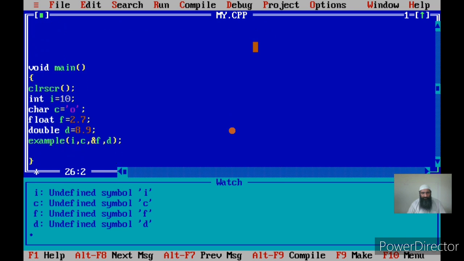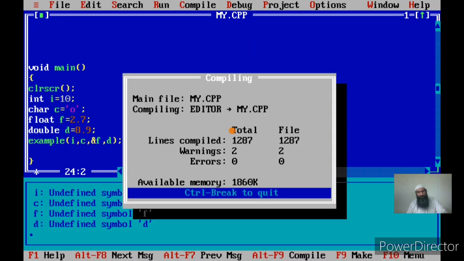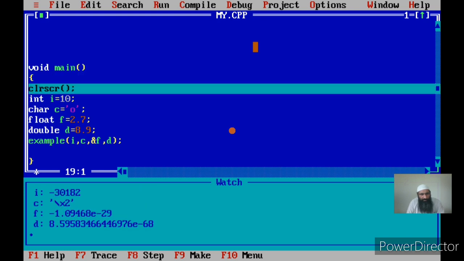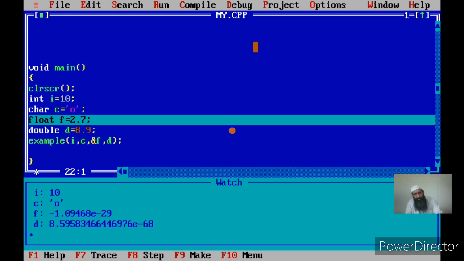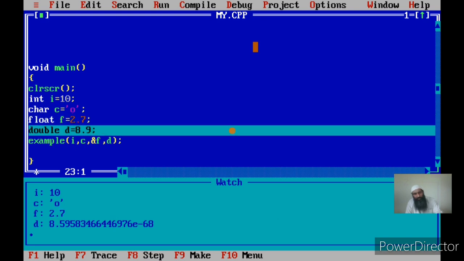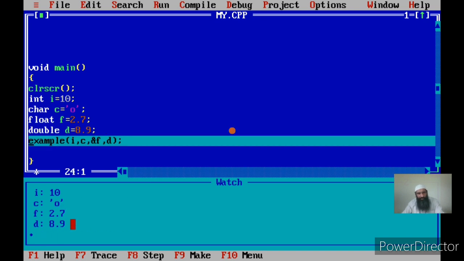Okay. Now let me explain this. Let us call example. Kindly note down the values of I, C, F and D on your copies. You will see now I is initialized to 10. I am passing I by copy. C I have initialized to 0. F I have initialized to 2.7. You can see in the watch window, and D I have initialized to 8.9. But since I am passing I by copy, C by reference, F by address, and D by value or copy, let us see what happens.